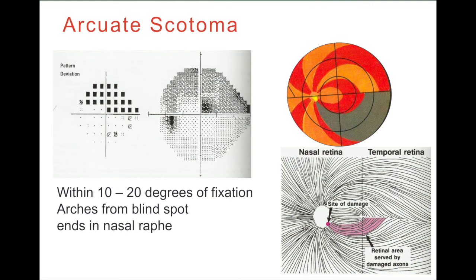The site of damage is shown on the right side near the inferior pole of the optic disc, and the area which is served by this damage is also shown in pink color. Correspondingly we get a field defect within 10 to 20 degrees of fixation which arches from the blind spot and ends on the nasal raphe. This is called arcuate scotoma.